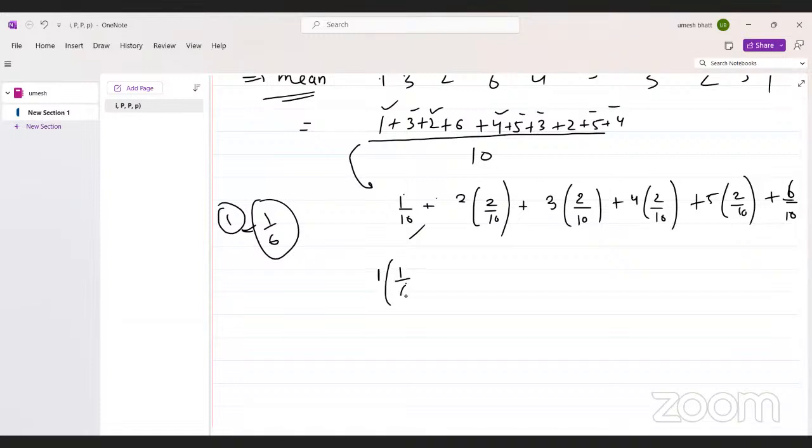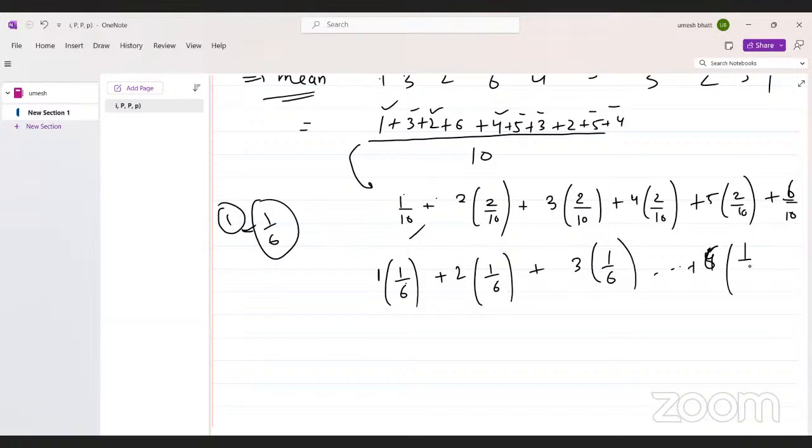So the probability of one occurring is 1 by 6, the same as the probability of two occurring, 1 by 6, 3 by 6. The probability of 6 occurring is 1 by 6.